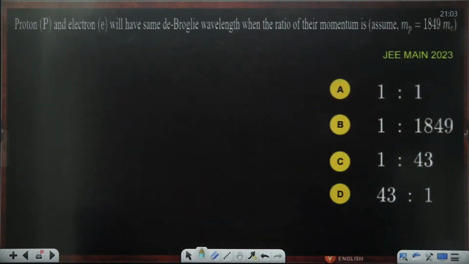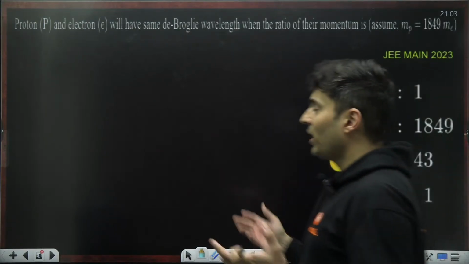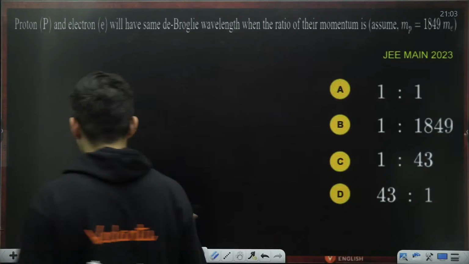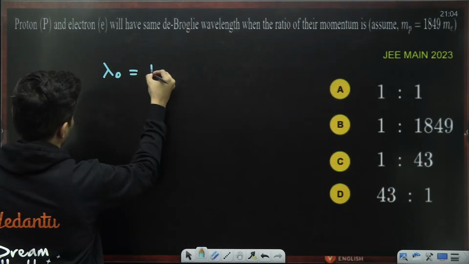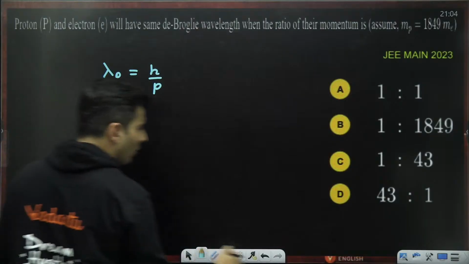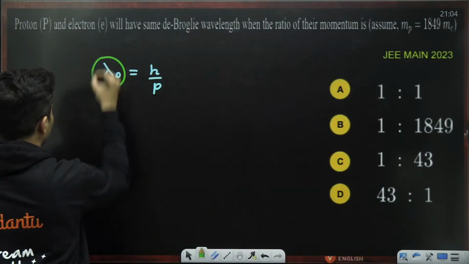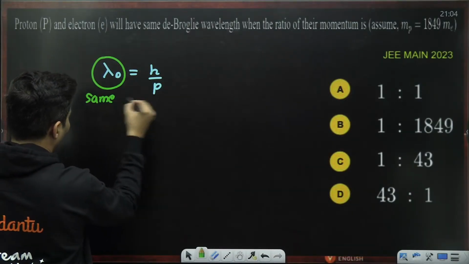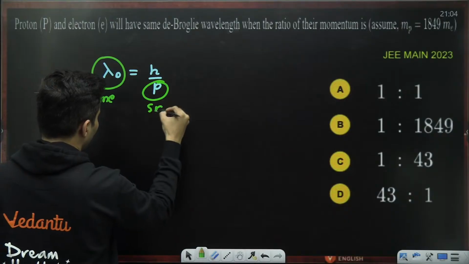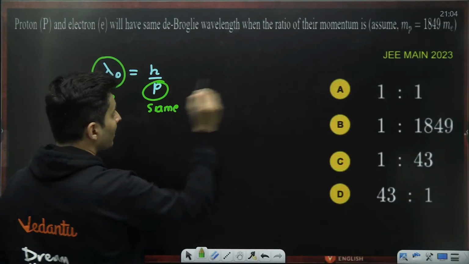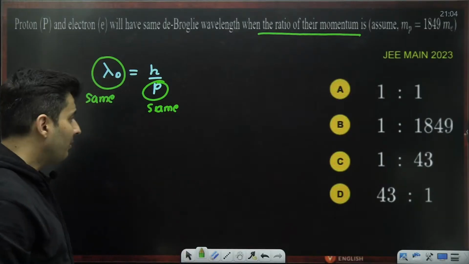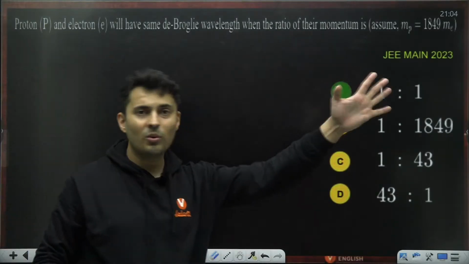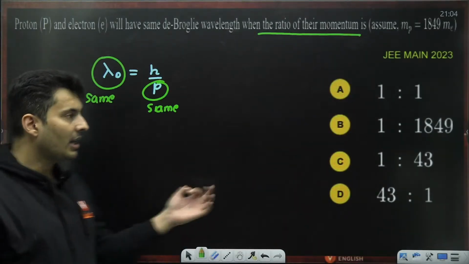A proton and an electron will have the same de Broglie wavelength when the ratio of the momentum is what? De Broglie wavelength formula is h by p. If you want this to be the same, h you can't change, so the momentum should be the same. When the momenta are the same, the ratio is 1:1. Exactly. Option A should be correct.